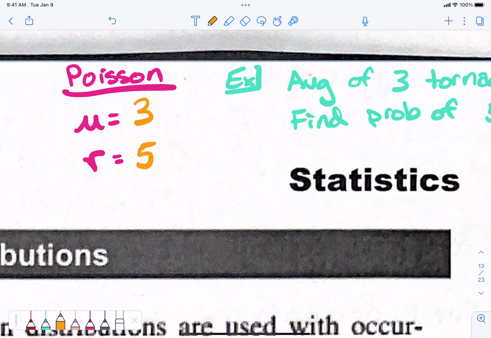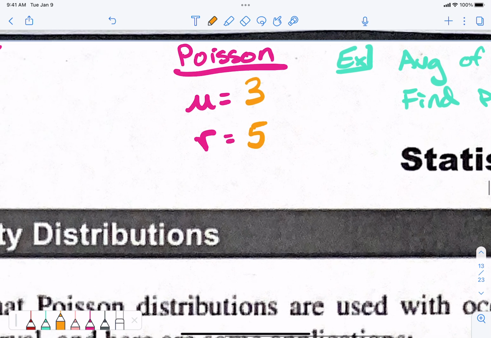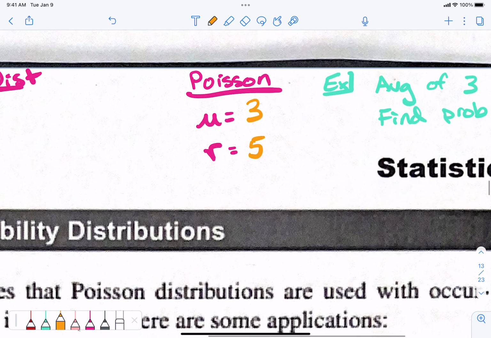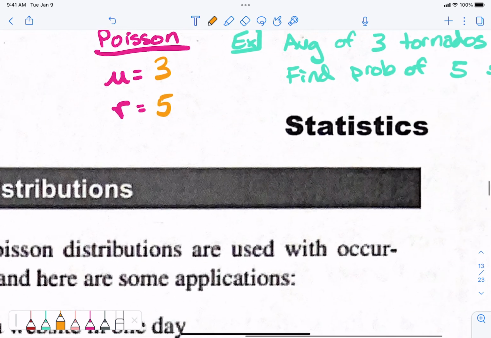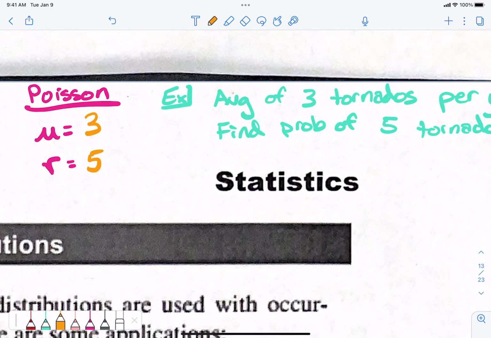5. Now in this case, we don't have an upper limit. It doesn't say like 3 out of 10 tornadoes. Like it would say 3 would be the R and 10 would be the N. We don't have an upper limit. The upper limit could be a maximum of 100,000 million tornadoes. We don't have an upper cap. So that's the deal here. They're only going to give you 2 pieces of information.